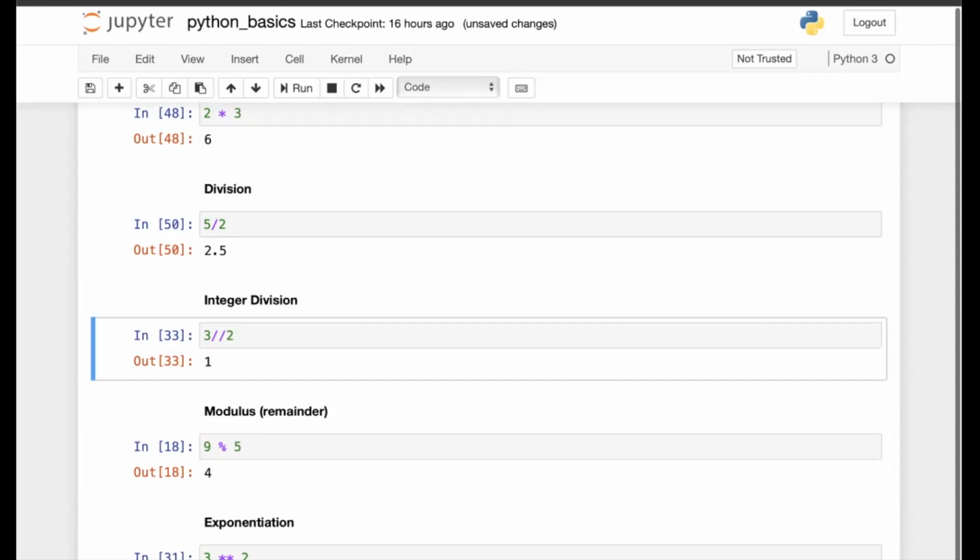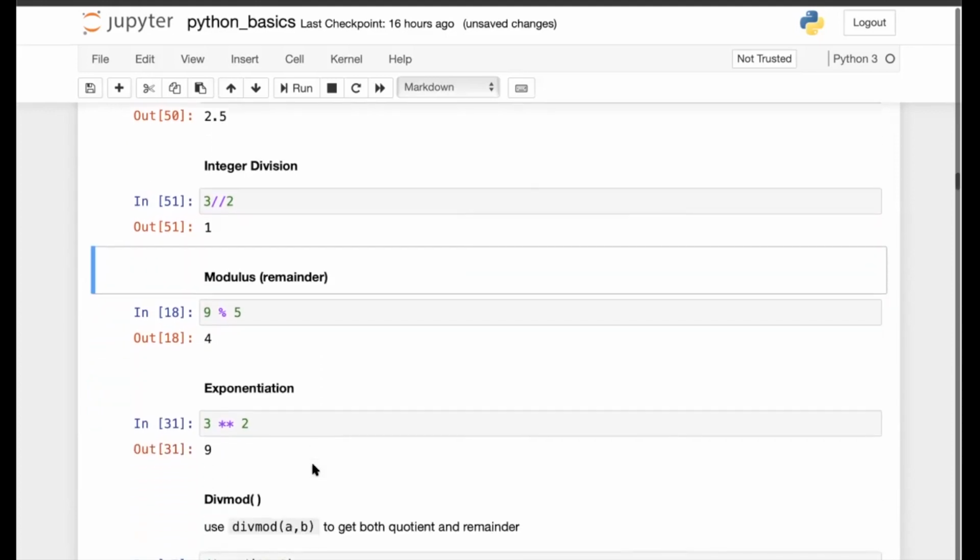To represent the floor division, I use 2 consecutive forward slashes. Now you should take note that you cannot use space between these 2 consecutive forward slashes. These have to be consecutive without any white spaces between them. So 3 double forward slash 2 gives me 1, which is the floor of the division.